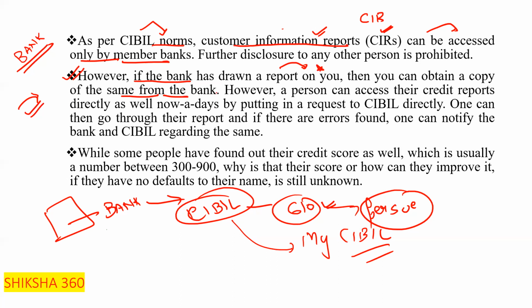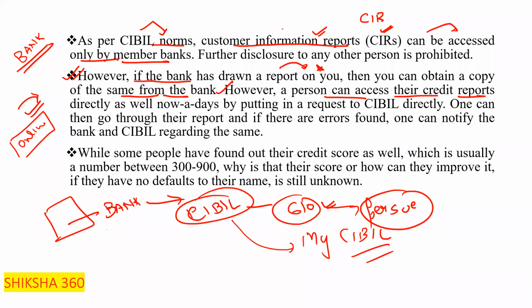However, a person can access their credit reports directly. Even many persons get their CIBIL just online, through Google. A person can access their credit reports directly as well nowadays, by putting in a request to the CIBIL directly.